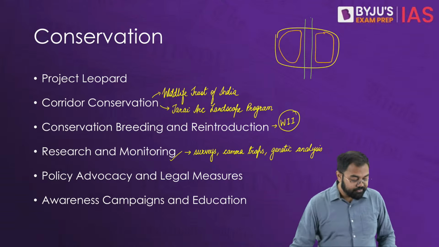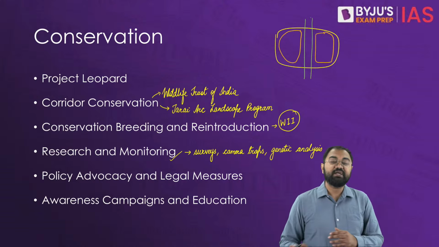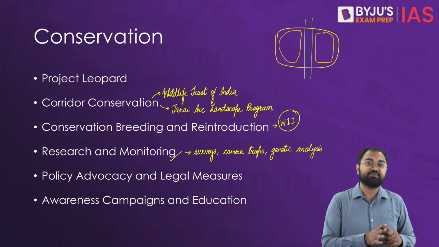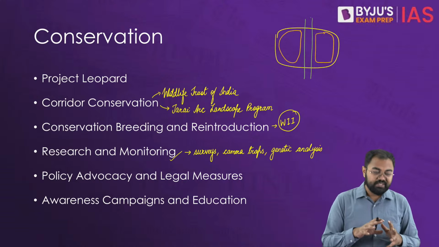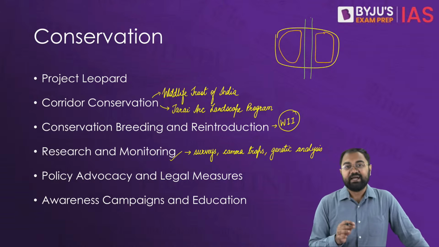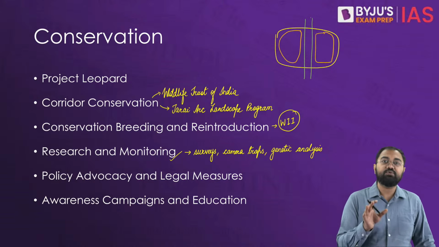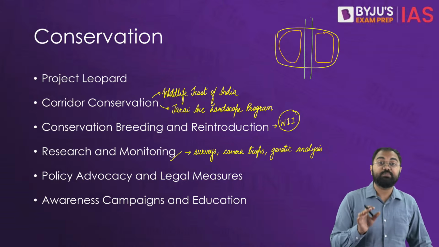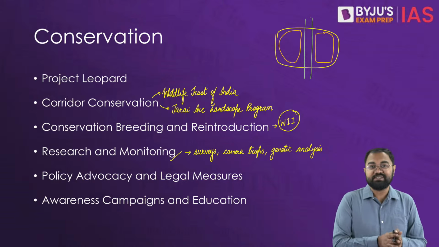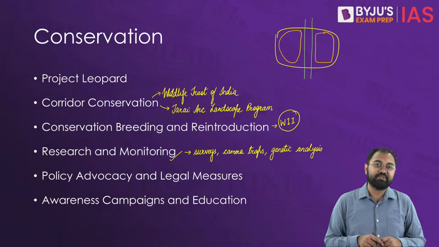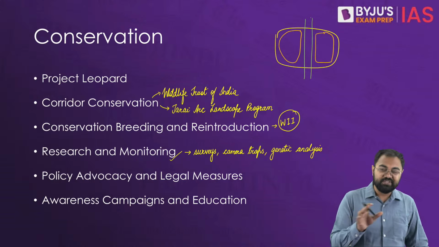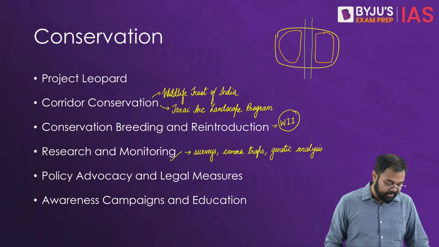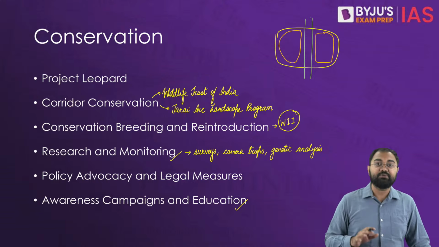Then policy advocacy and the legal measures. We have seen that there are various different aspects here where stronger wildlife protection laws and policies are being implemented to combat poaching and illegal wildlife trade. They also have tried to provide support to the law enforcement agencies in investigating wildlife crimes and also prosecuting the offenders in this particular scenario. Similarly, awareness campaigns and education also help. Whether it is the government or the NGOs, their role is very significant in this.